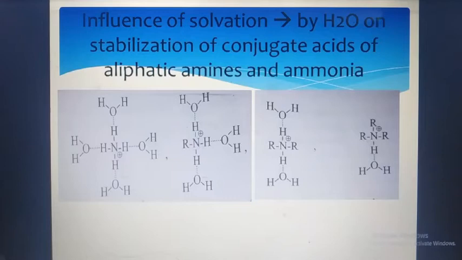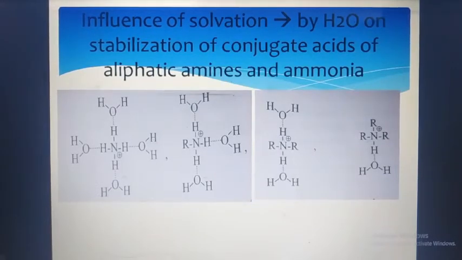By water on stabilization of conjugate acids, and conjugate acids of what? They are the conjugate acids of aliphatic amines and ammonia. Here you can see that nitrogen is attached to 4 hydrogen atoms, and these hydrogen atoms are attached to water molecules.